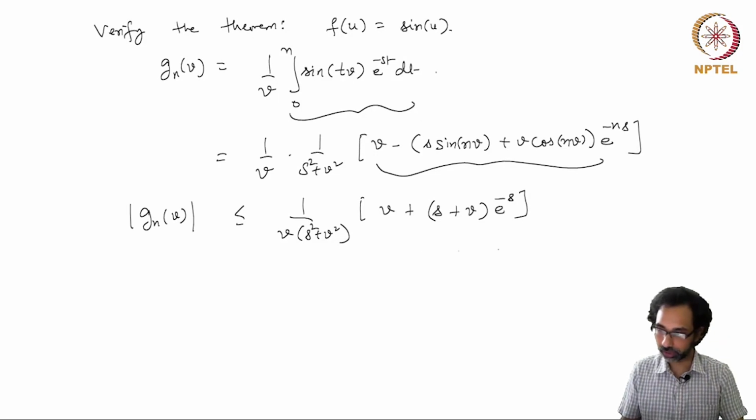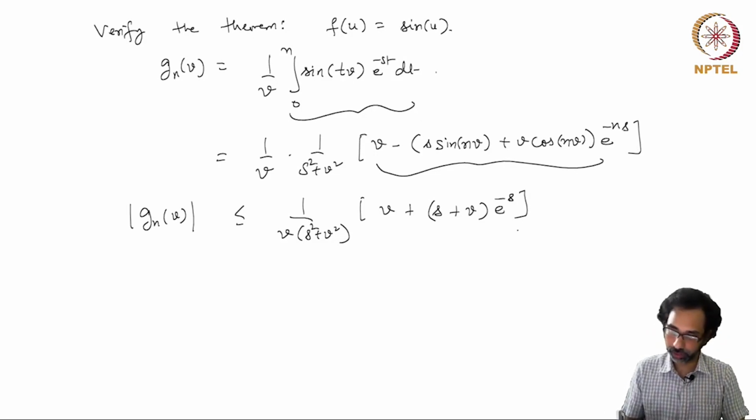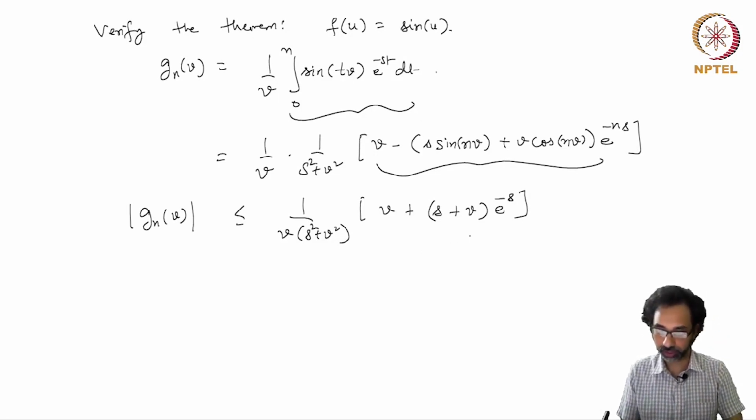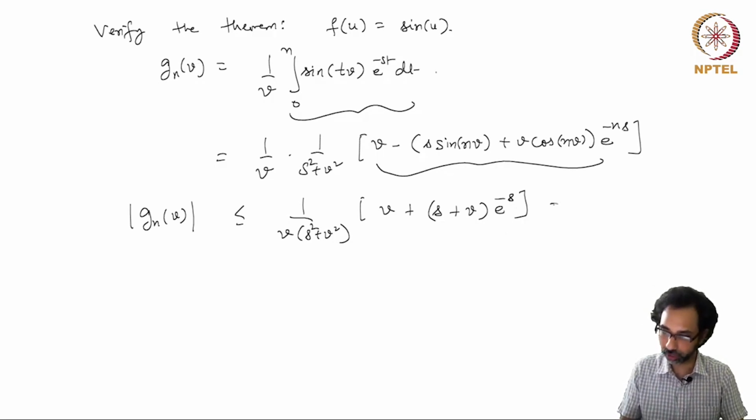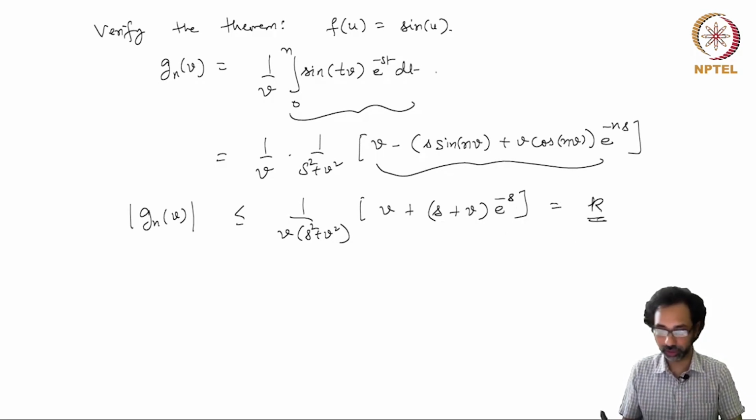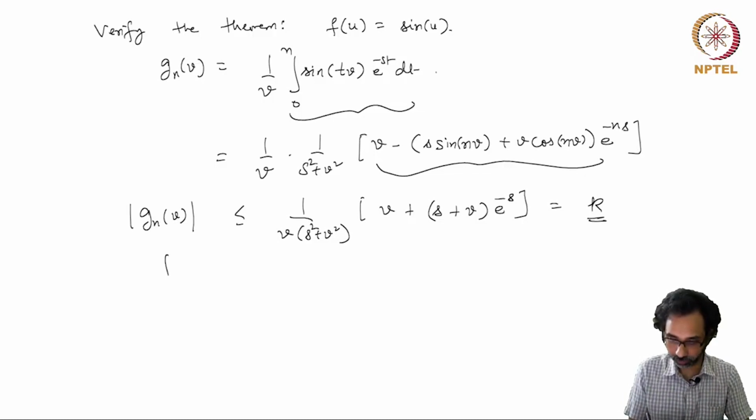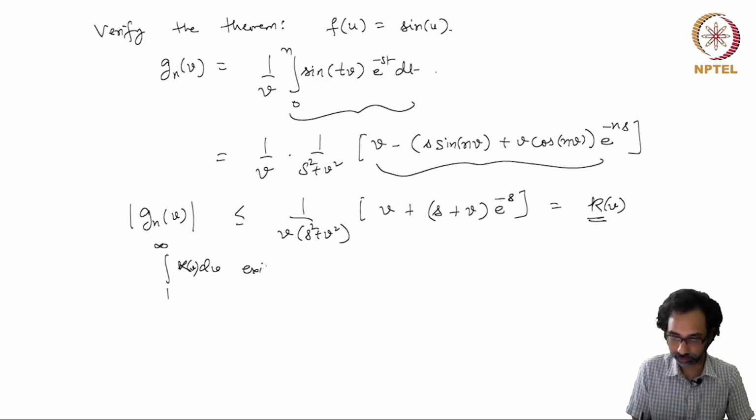So we can have this kind of bound, and now let's see that this bound gives you an integrable function. So this will be our k function, and let's see if the integral from 1 to infinity of k(v) dv exists.